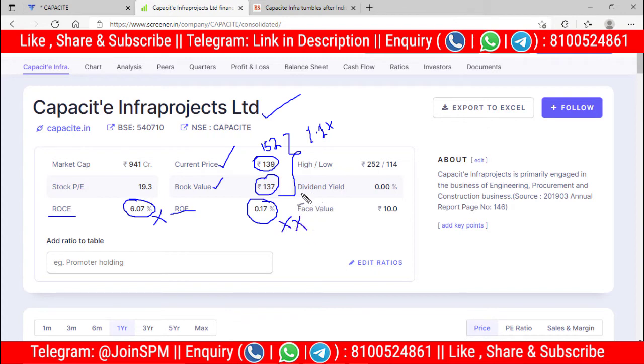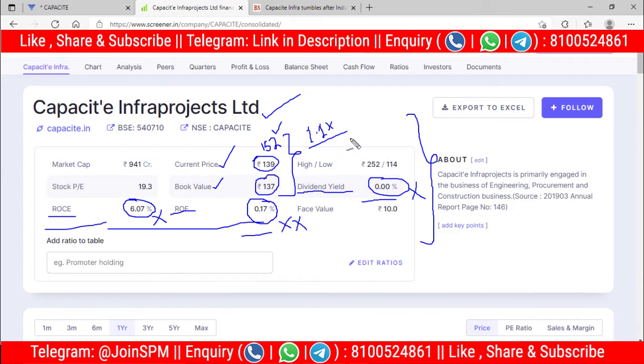And apart from that, the company is not paying any kind of dividend to its shareholders, which is also a negative point. Because if the company is not providing dividends, that means the company does not have confidence in its future income. So friends, after considering this basic fundamental and all the figures of ROE, ROCE and dividend payout, now we can see the price of 152 is not at all attractive. Although the stock is trading at around 1.1x premium, these bad figures are making this price too costly. So it is evident that we cannot buy this stock at 152 rupees because it is too costly in terms of its fundamentals.